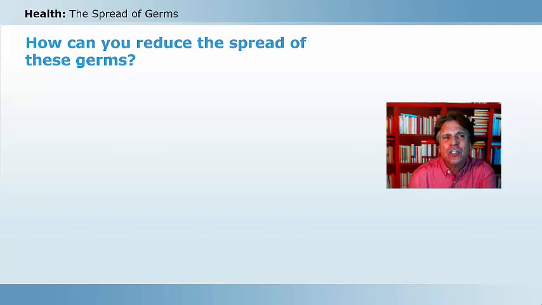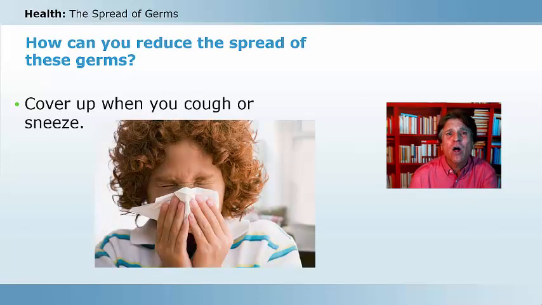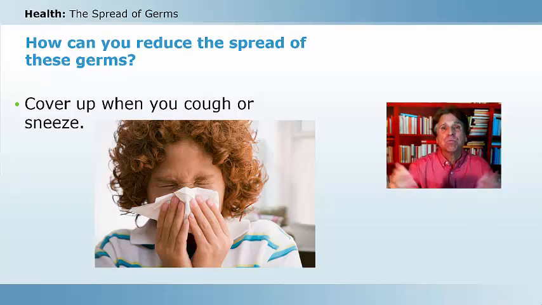So how can you reduce the spread of these and other germs? Well, one way is to cover up when you cough or sneeze. You can use a tissue or a napkin. You can even sneeze into your elbow. This way you reduce the spread of those droplets which might contain the germs.